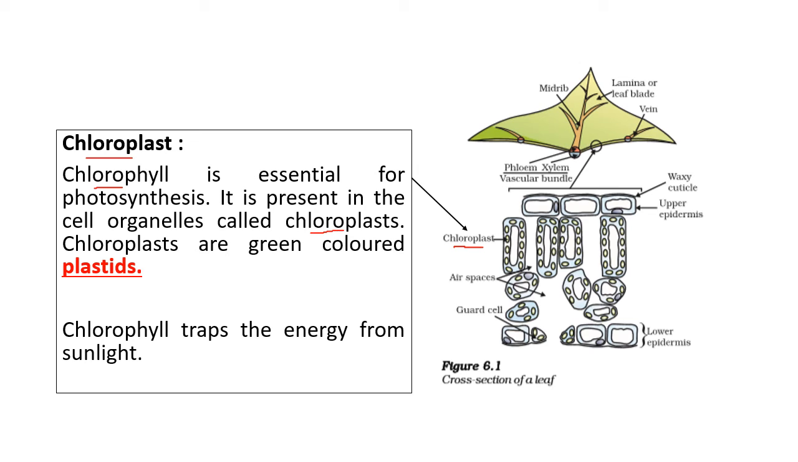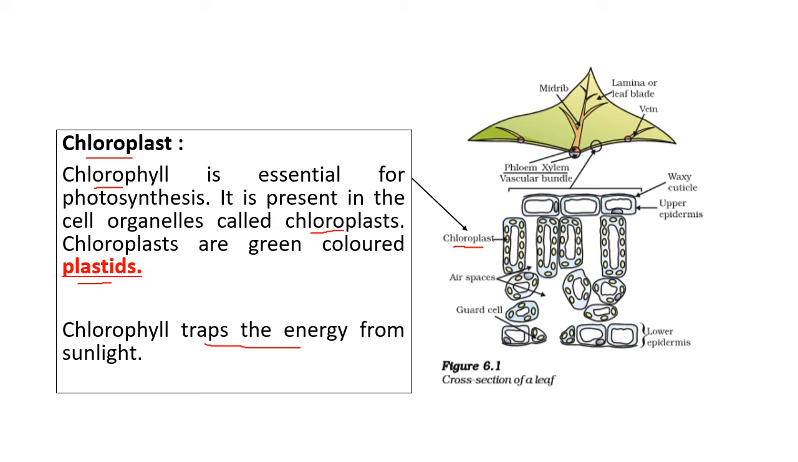So chloroplasts are plastids, written in red, plastids. They are green in color because of chlorophyll. And what is the function of chlorophyll? To trap the sun's energy. So all this, I hope, is clear to you.